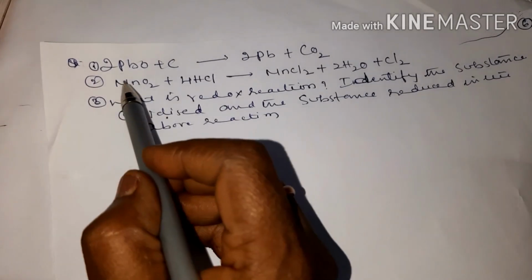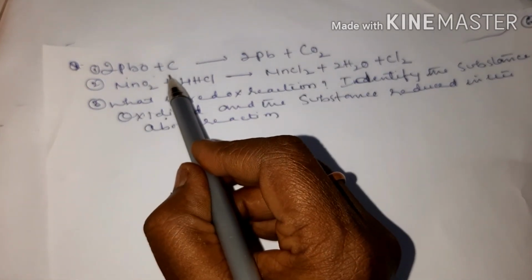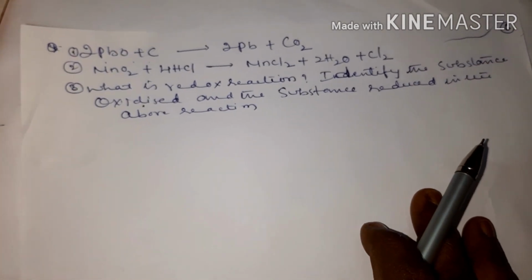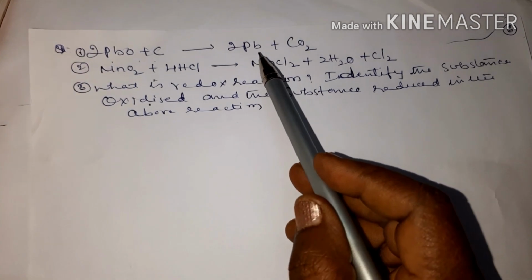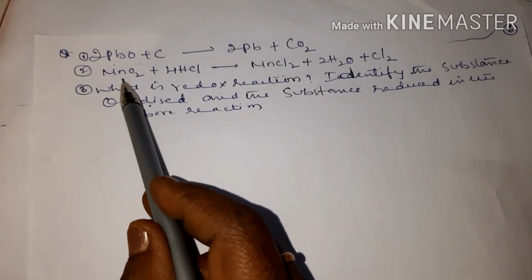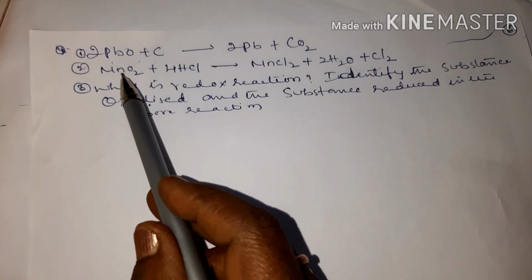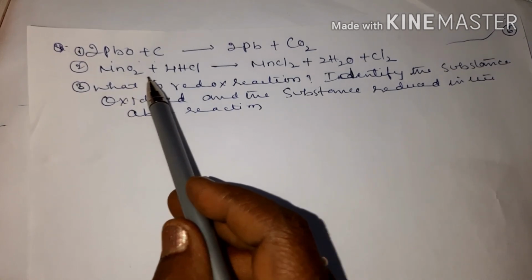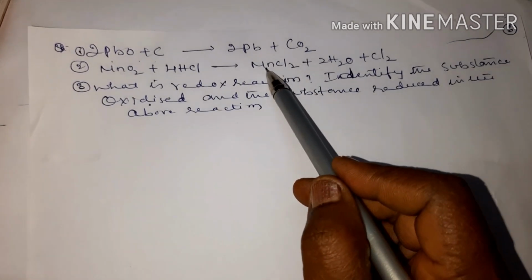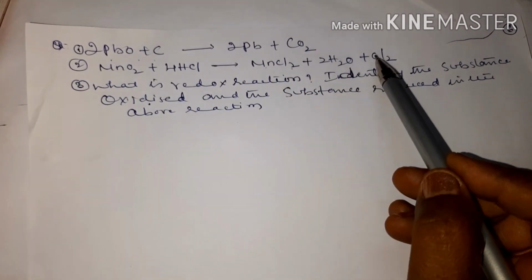Next question is, when lead oxide plus carbon is made to react, you get lead plus carbon dioxide. Manganese dioxide. Mg is magnesium, Mn is manganese. When manganese dioxide is made to react with hydrochloric acid, you get manganese chloride plus water plus chlorine.